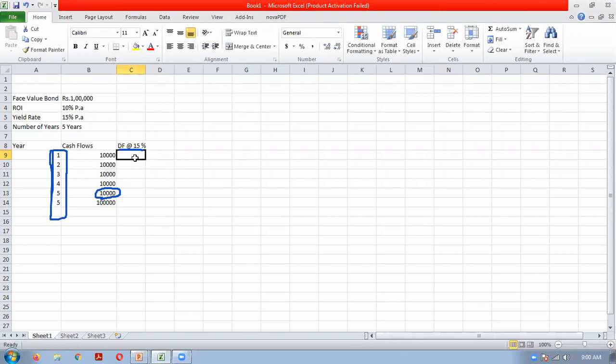Understand. Everybody take your calculator ready. See, what is the discounting rate here? 15 percent. So everybody enter 15 in your calculator. Divide by 100. See, 15 divided by 100. Everybody has done this step. Then you do plus 1. Okay, everybody has done this. Then you press divide again, then press equal to.